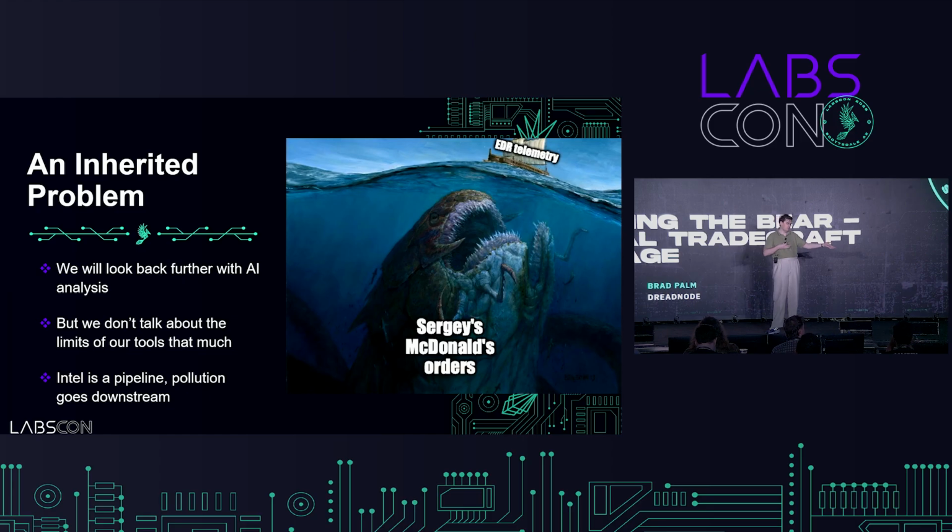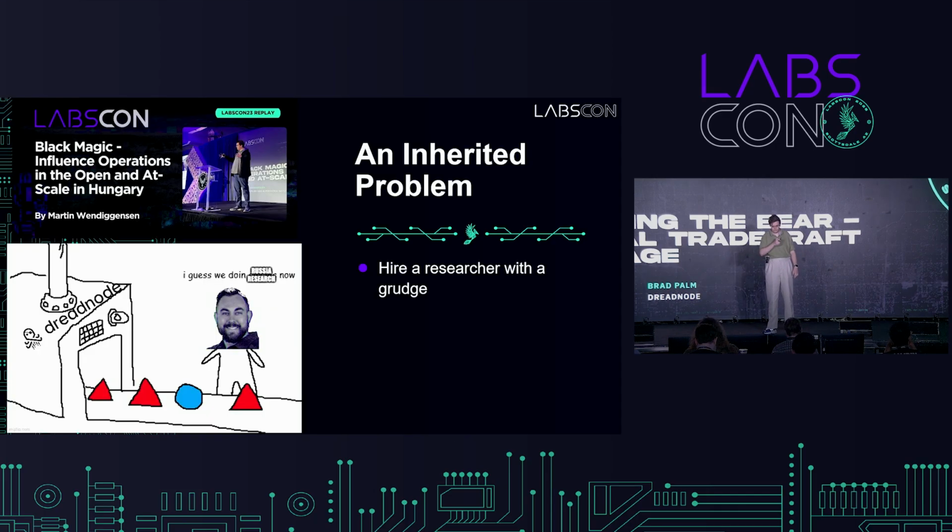But the problem with any new technology is, right, we're rolling this out, we're doing this, but since it's a new technology, our approach also needs to change. And that's really important because Intel is a pipeline. So any sort of pollution that we do upstream, where we may be using a technology without clearly communicating its upside and downsides, will have negative downstream effects. And finally, why are we talking about Russia?